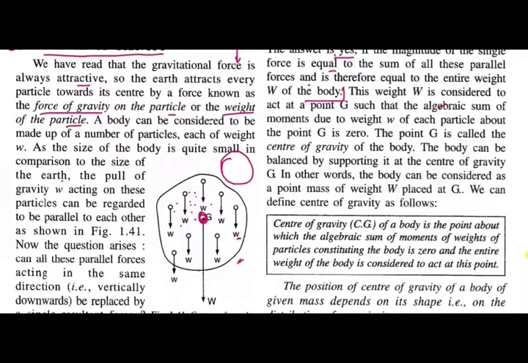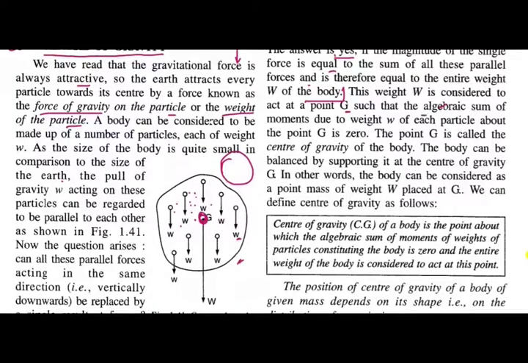This weight W is considered to act at point G such that the algebraic sum of moments due to weight is zero. On this side we see a clockwise moment of force and on this side an anti-clockwise moment of force. So at equilibrium, the clockwise moment of force will be equal to the anti-clockwise moment of force, and at that point the center of gravity will be present. The point G is called the center of gravity of the body.